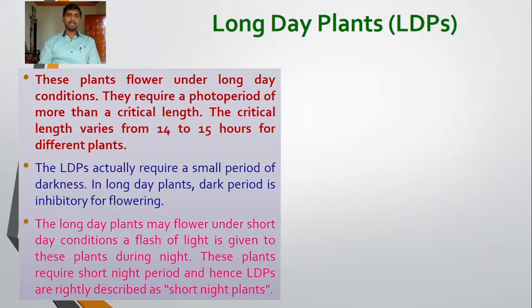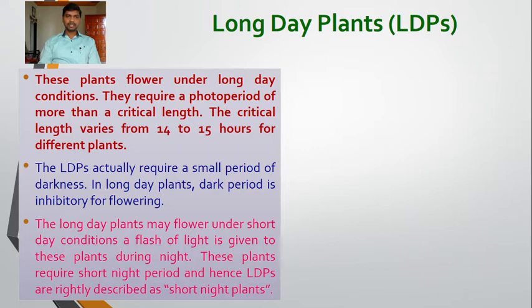Okay, next, these are the long day plants. These plants flower under long day conditions. To the contrary of short day plants, these long day plants flower under long day conditions. They require a photoperiod of more than a critical length. The critical length varies from 14 to 15 hours for different plants.